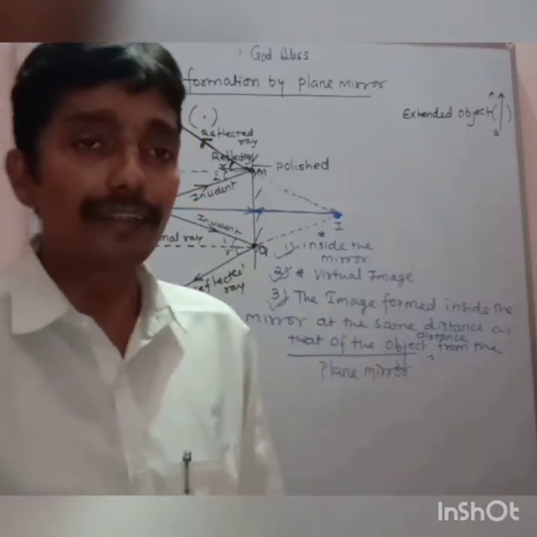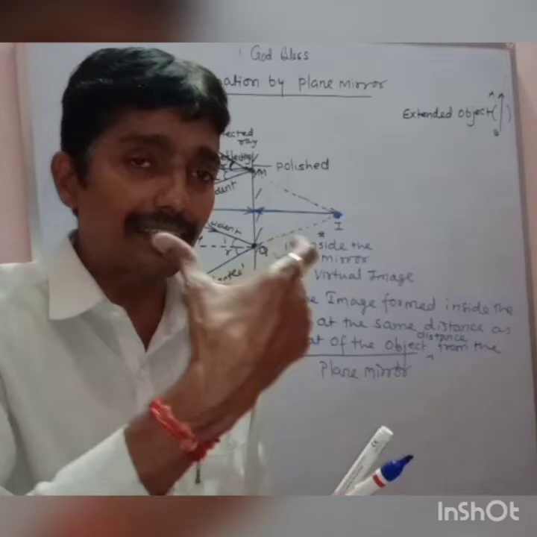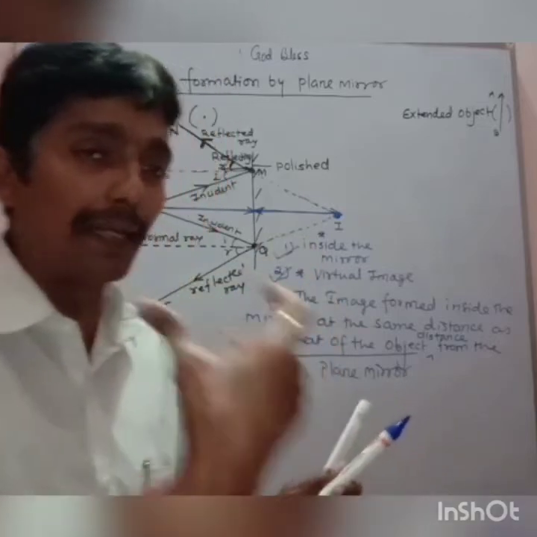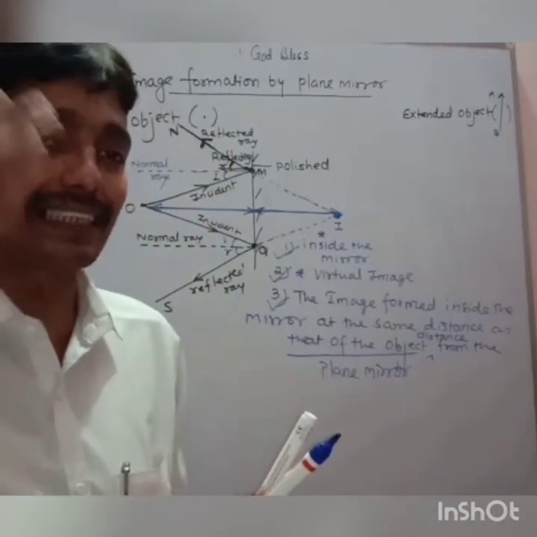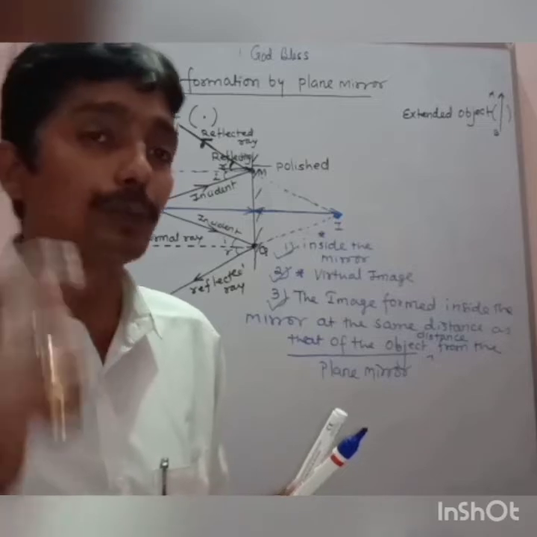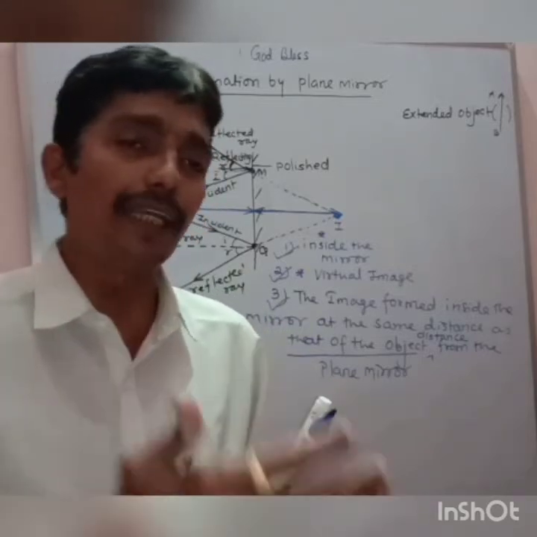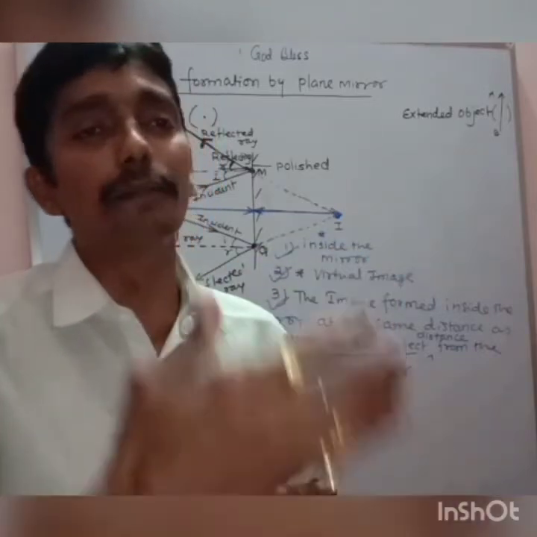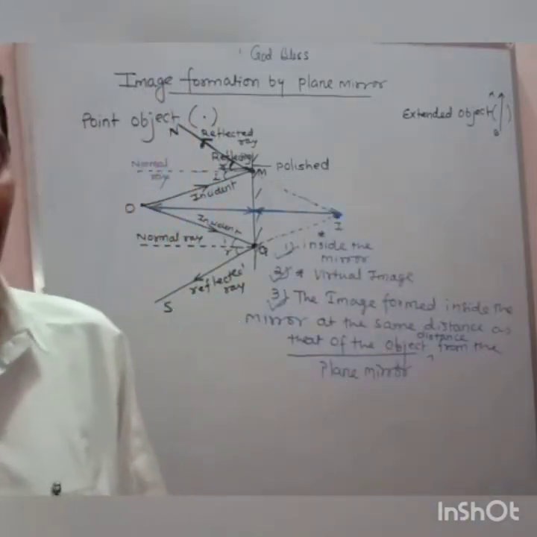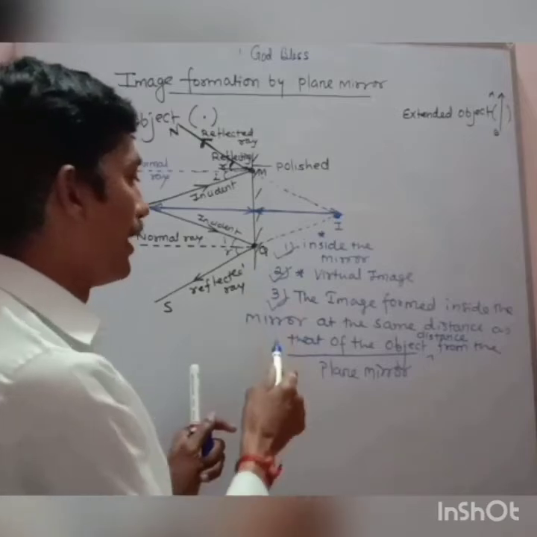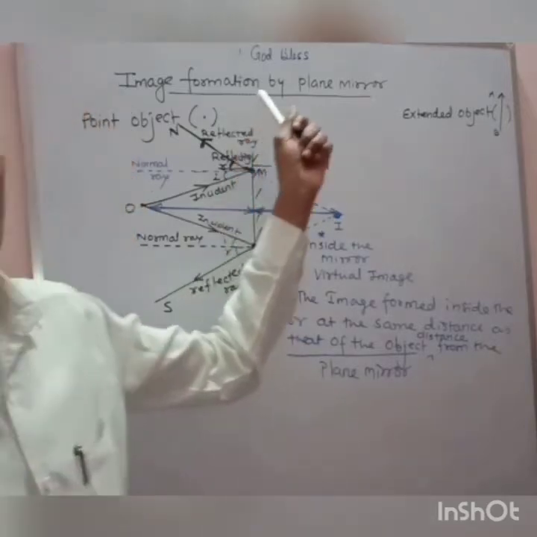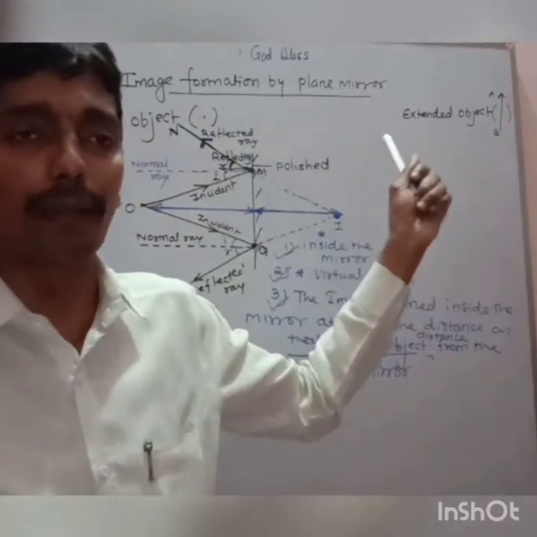And the third, the image where it formed, the distance of that image from the plane mirror is exactly the same as the distance of the object from the plane mirror. जितने दूर पे ऑब्जेक्ट है उतने ही दूर पे इमेज inside the mirror दिखाई देता है. I hope it is clear. So these are the 3 basic points whenever we discuss the image formation by plane mirror.